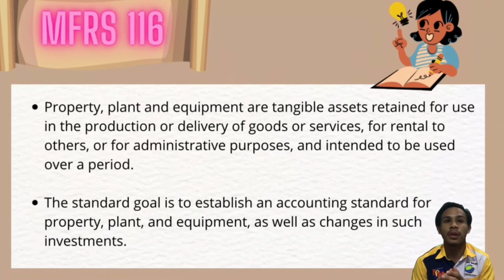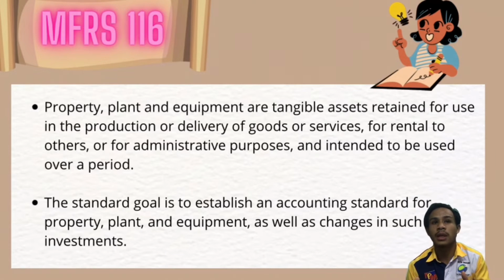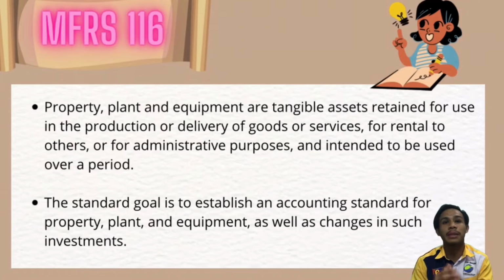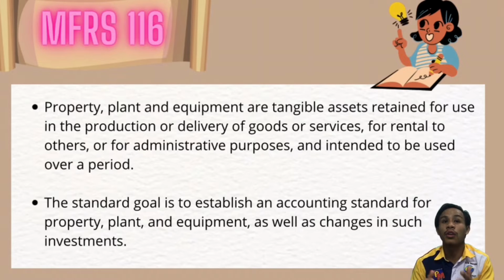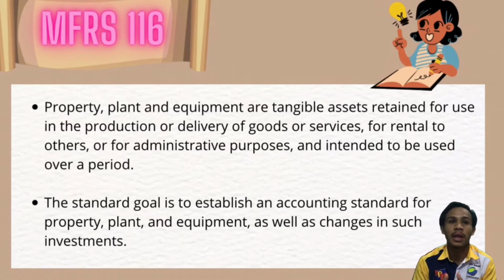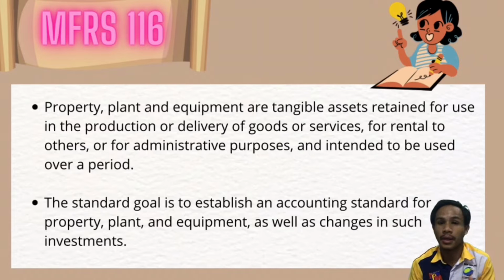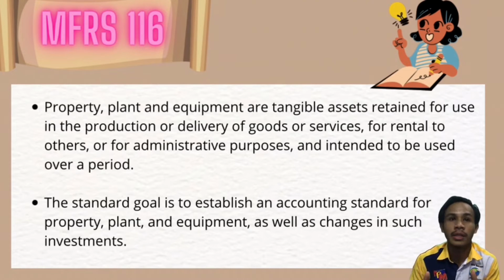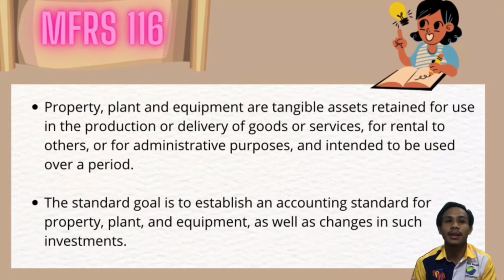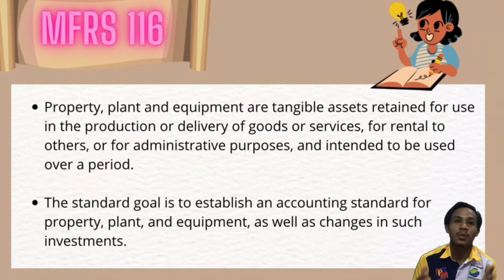So, for the first one, which is MFRS 116, property, plant and equipment are tangible assets retained for use in the production or delivery of goods or services, for rental to others or for administrative purposes, and intended to be used over a period. However, PPE categorized as held for sale, investment properties accounted for using fair value, biological assets relating to agriculture activities, and exploration and evaluation assets are not covered by MFRS 116.